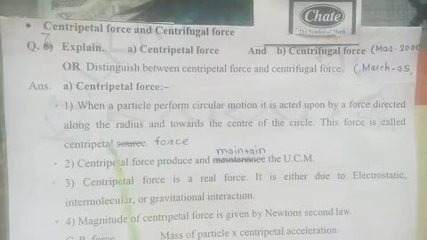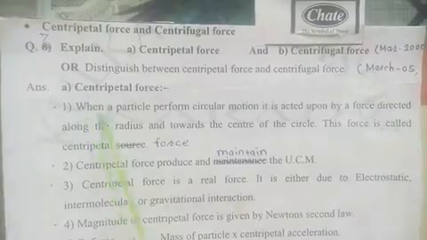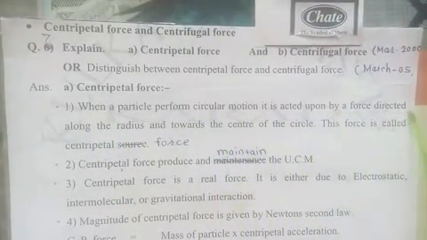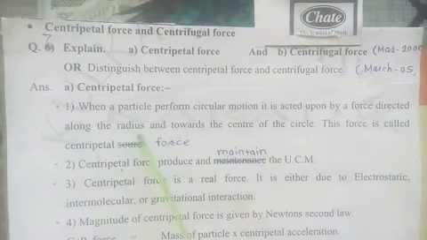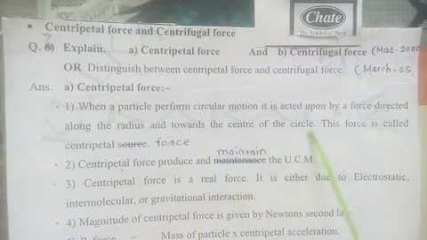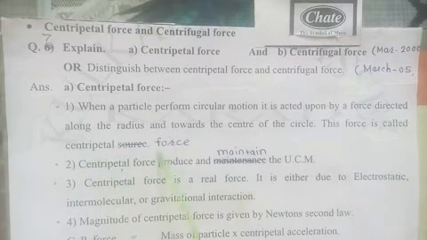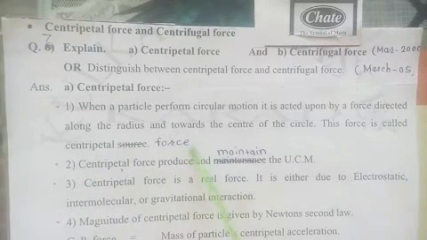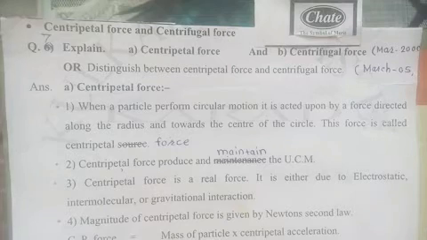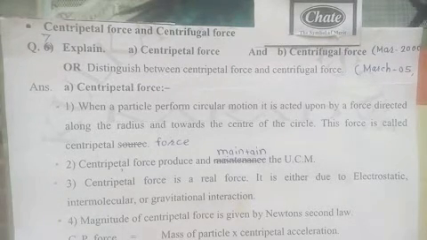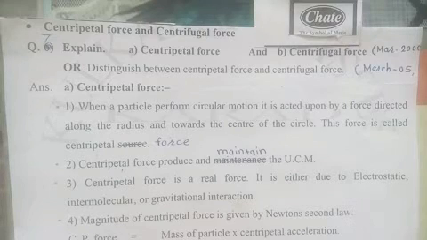Thus the definition is: when a particle performs circular motion, it is acted upon by a force along the radius and toward the center of the circle, and this force is called centripetal force. For circular motion, the role of this centripetal force is to change the direction at every point.